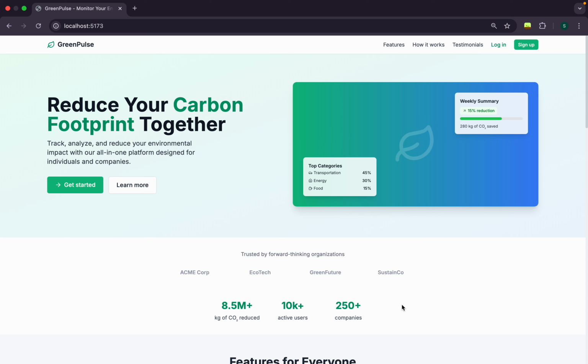Hi everyone, we're thrilled to introduce you to Green Pulse, a smarter way for companies and individuals to track, reduce, and get rewarded for their carbon footprint.